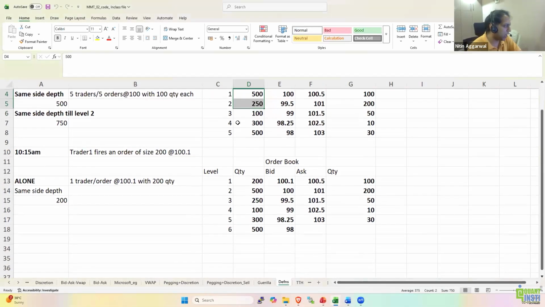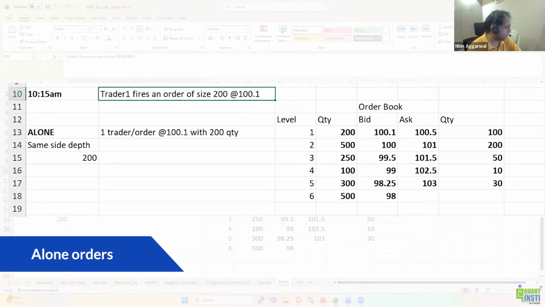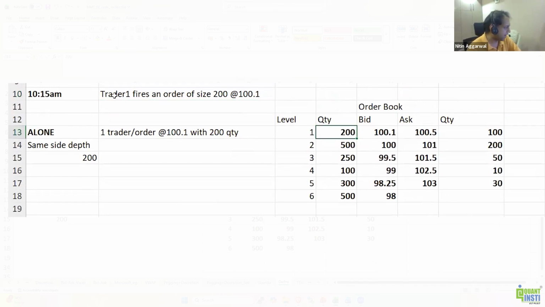Now, something called whether the order is alone or not. Say this was the order book at 10:15, and an order comes in at 100.1 for quantity 200. Trader 1 fires an order of size 200 at 100.1. At this point, because there is no other order at 100.1, the order is alone. Because there is no other order at the same price, this order is alone at level 1.